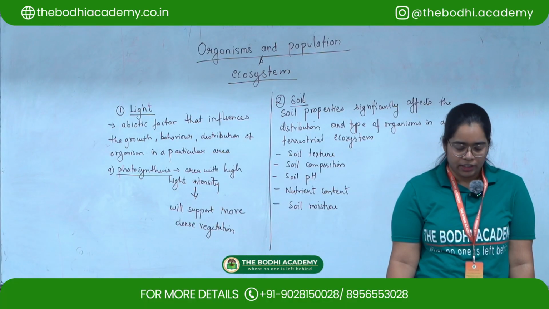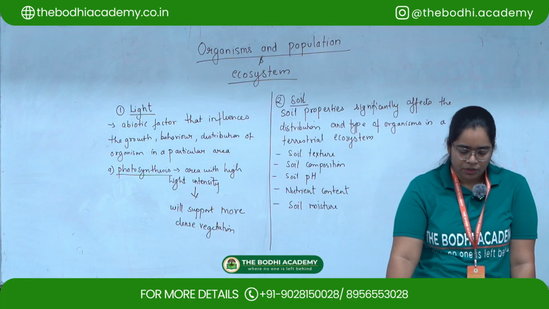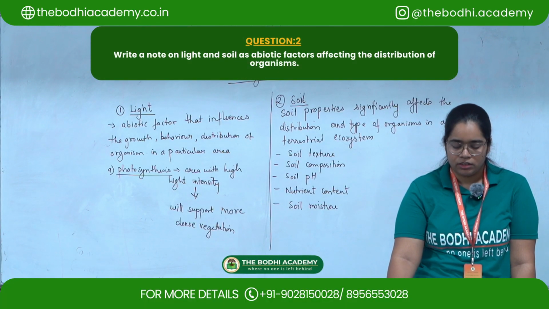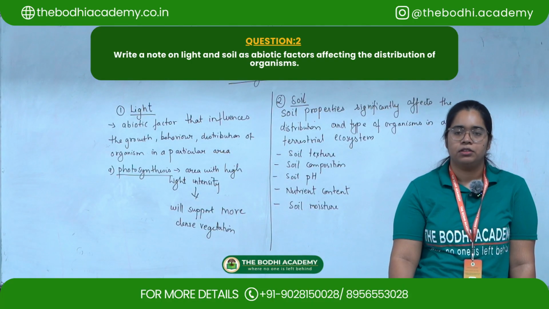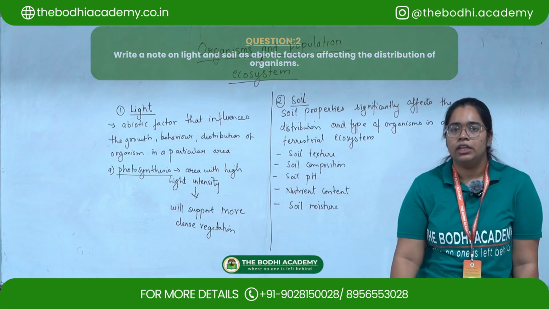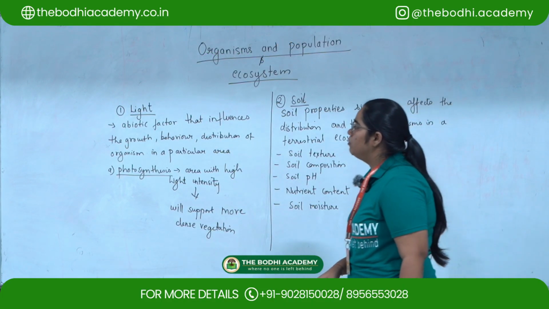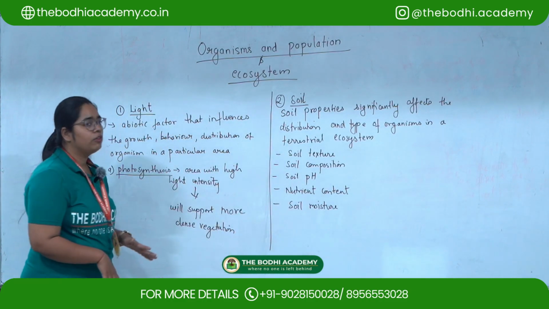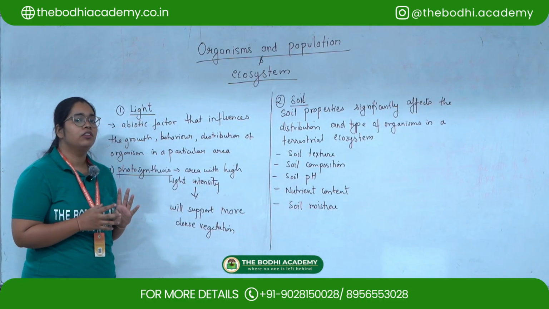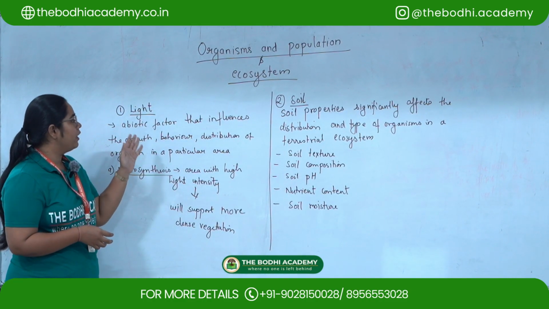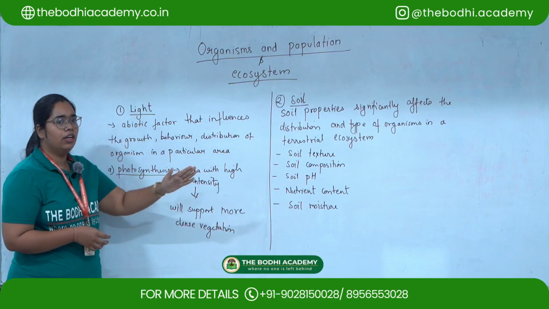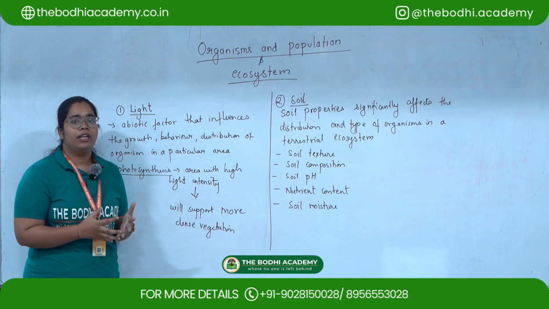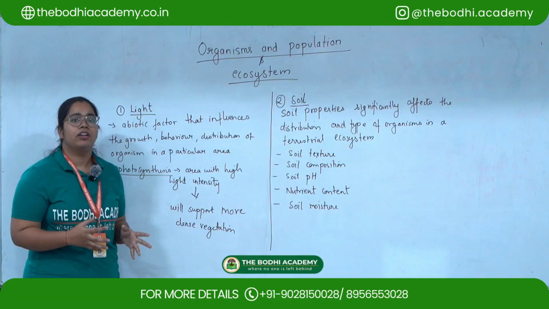So let's move to the second question. The second question is: write a note on light and soil as abiotic factors affecting the distribution of organisms. Here we have to state the importance of the two abiotic factors, that is light and soil, in determining the population of organisms in a particular area.